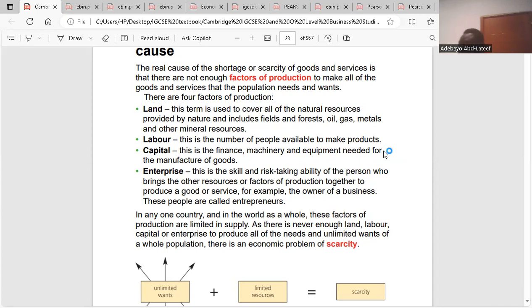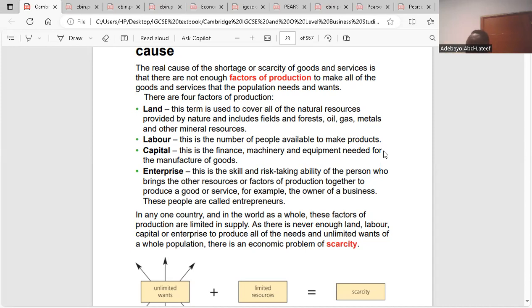Whatever has been produced involves factors of production. Even the pen that I'm holding: all the factors of production are used to make this pen. The company that makes this pen is the enterprise, and the owner of the company is an entrepreneur. The plastic or rubber and the ink come from land, natural resources, not made by man. It should have been put together with some machine and labor. So all the factors of production are part of what we have here.